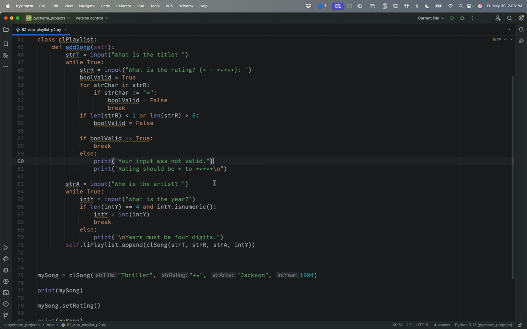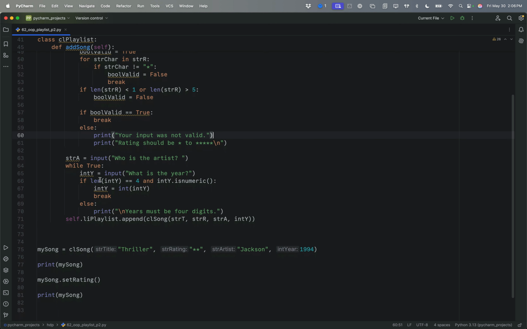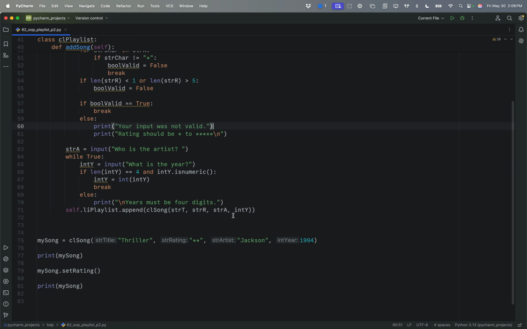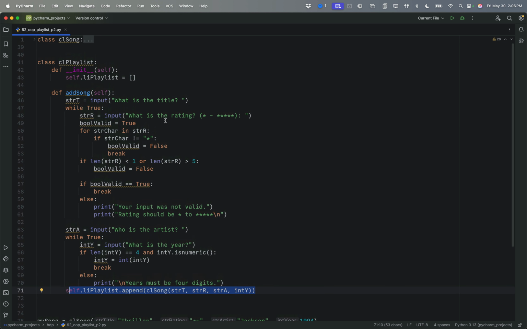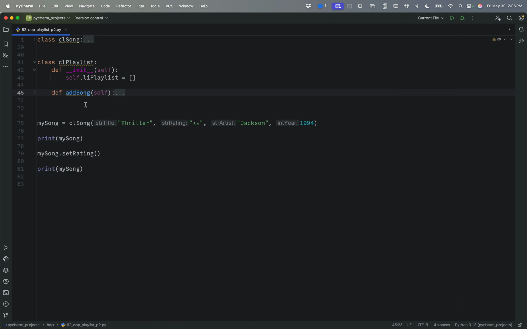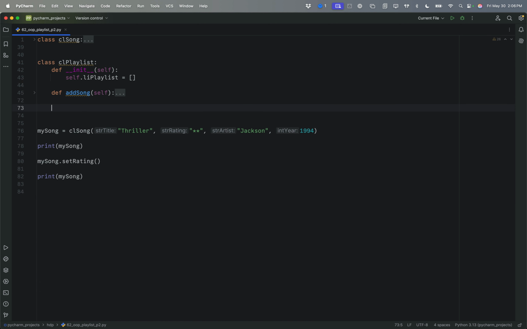And that should do that. Okay, so there we go. Now we'll make sure that we get those from the user before we append the song to the playlist. And now I've completed my add song method. The next thing I want to do is a list songs method. So we'll say list_songs.